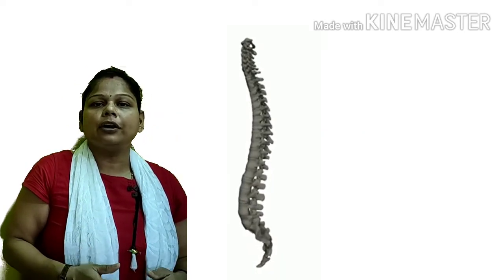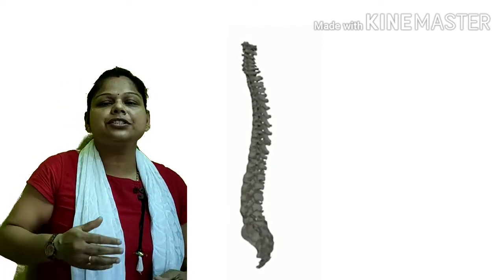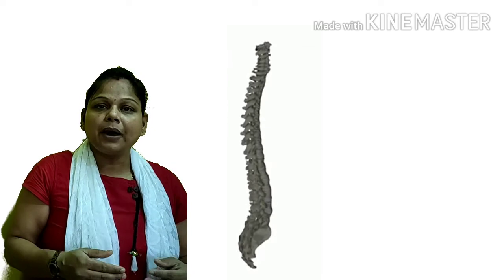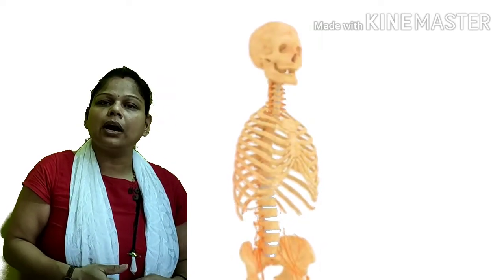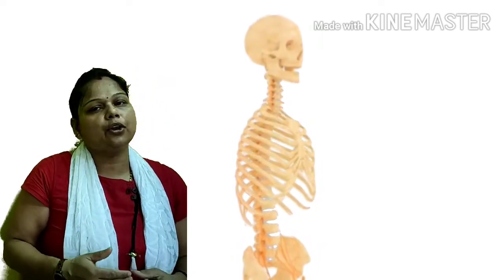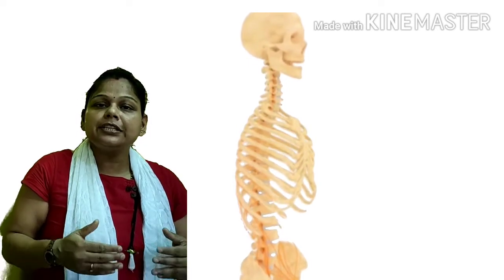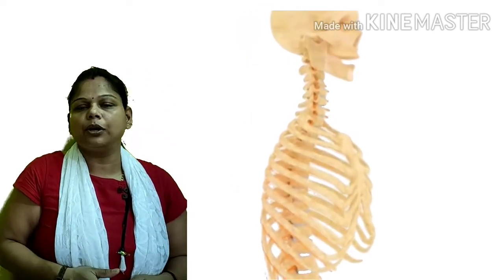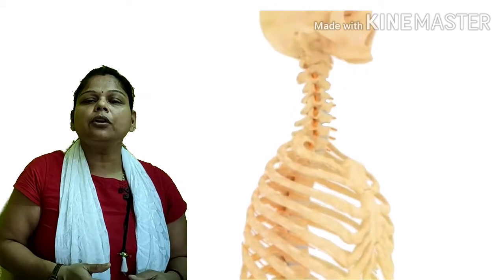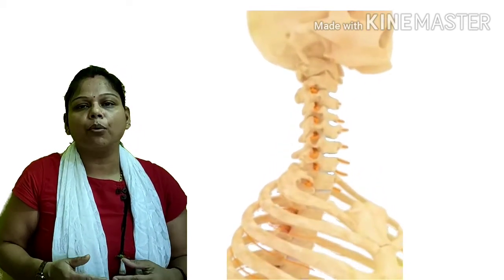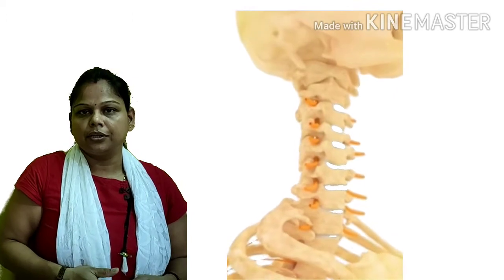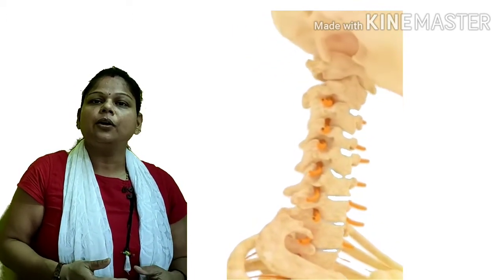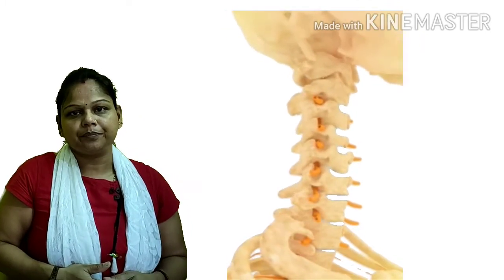The spinal cord is a long, thin and tubular structure which is made up of nerve tissues. The spinal cord originates from the medulla and extends till the lower end of our backbone. This tubular structure is surrounded and protected by our vertebral column. The vertebral column is made up of 33 bones called vertebrae, which are joined to each other. That is why we can twist and bend our body.